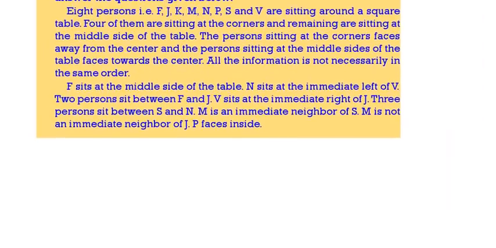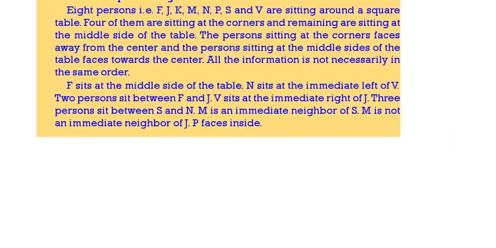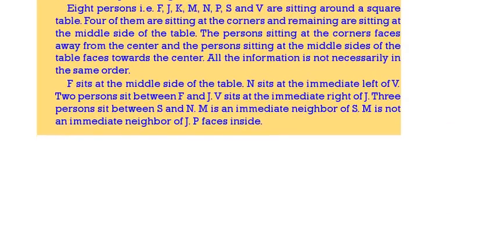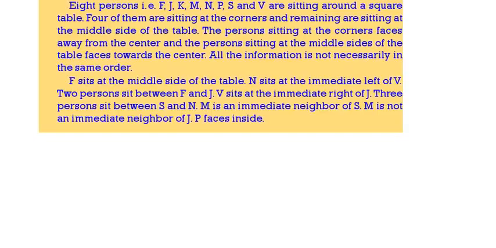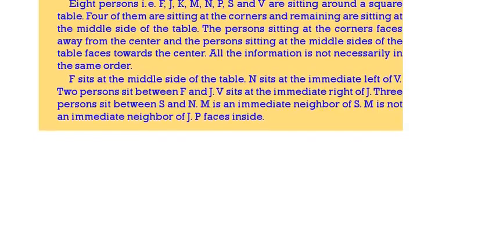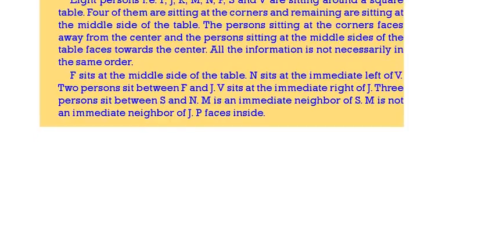8 persons F, J, K, M, N, P, S, V are sitting around a square. 4 of them are at the corners, 4 of them are in the middle. The ones at the corners face away from the center, the ones in the middle face toward the center. All of the information is not necessarily in the same order.